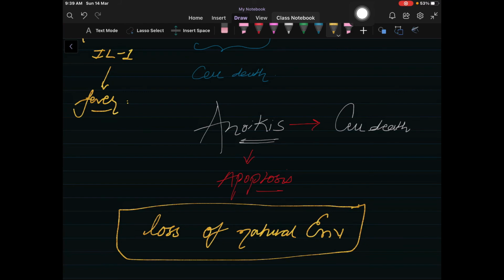As we know, each and every cell has particular requirements under which circumstances the cell can grow. If those circumstances are not proper, the cell can die. So it is one kind of cell death, anoikis, which is a subtype of apoptosis.